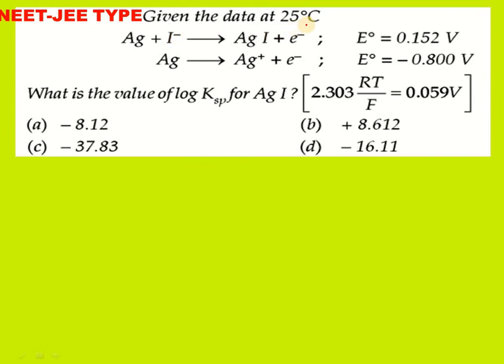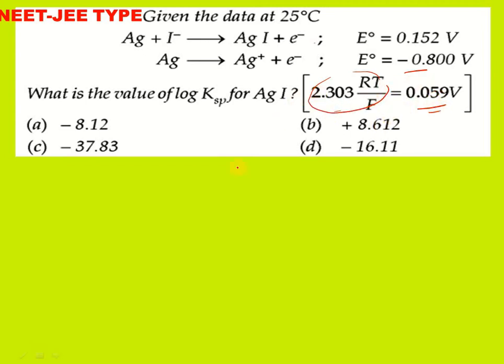Next, the given data at 25 degrees Celsius is the reaction of silver with I minus, silver iodide formation. That is the E naught value given. This is the oxidation potential value, and here the silver oxidation potential value is minus 0.800. But when we usually express it in the IUPAC convention of reduction potential, this silver value will be positive. But what is the value of KSP of silver iodide when 2.303 RT by F is 0.059?